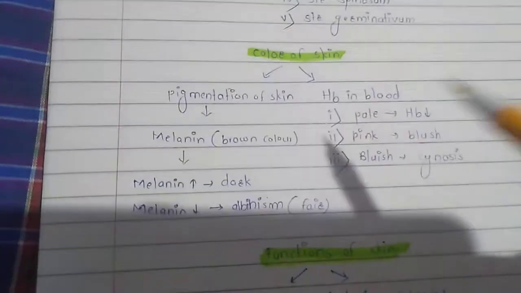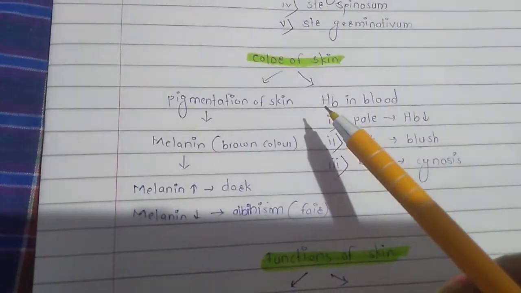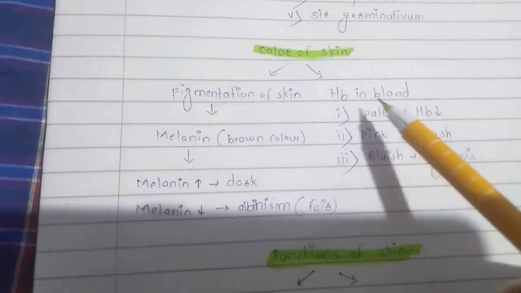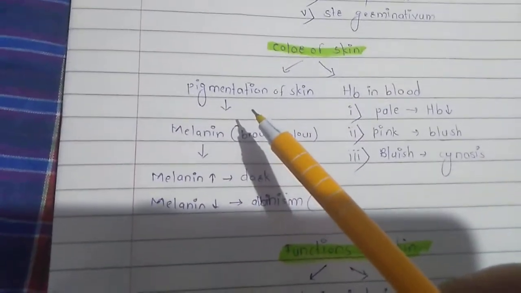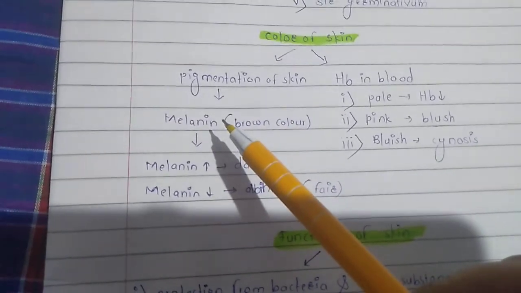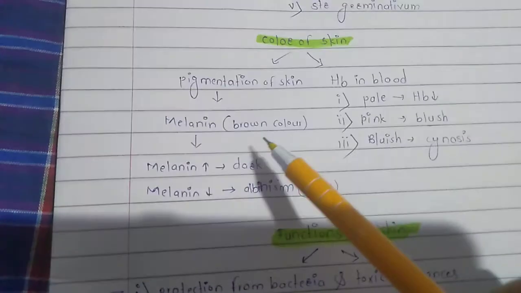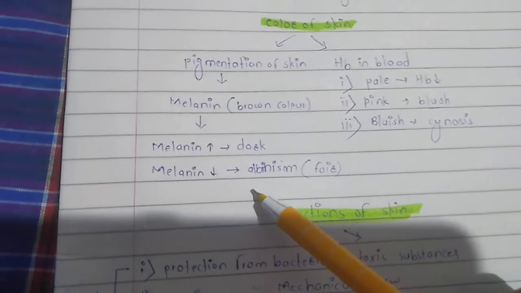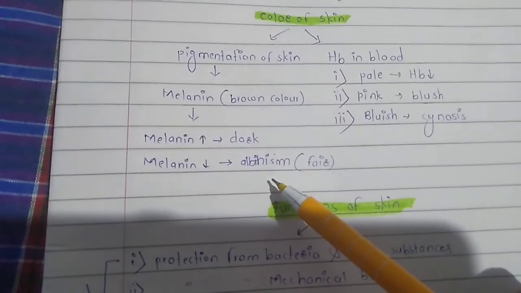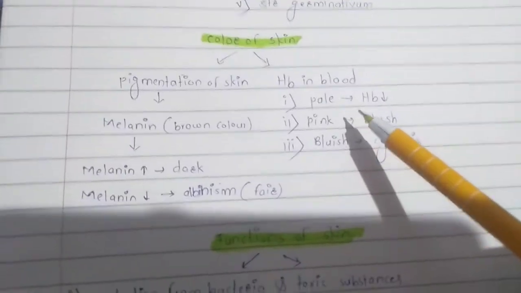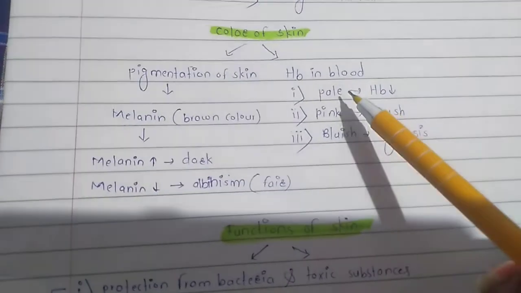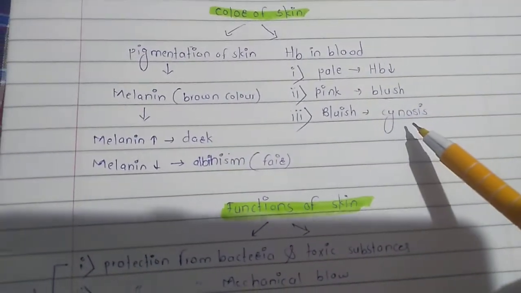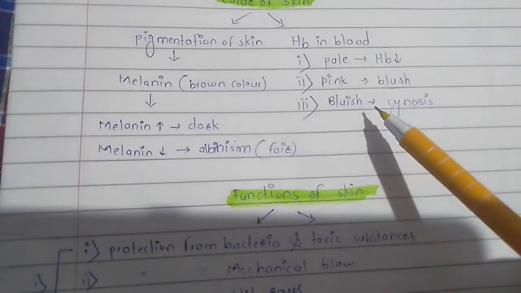Now we consider the color of the skin. Friends, we know that the color of our skin is decided by two factors: the pigmentation of the skin and the hemoglobin in the blood. Firstly, we consider the pigmentation of the skin. We know that the pigment melanin, which is brown in color, if it increases, then the color of the skin becomes dark, and if it decreases, then the color of the skin is fair, that is known as albinism. If hemoglobin in the blood decreases, then the skin becomes pale. When we blush, the skin becomes pink, and during cyanosis, the skin color is bluish.